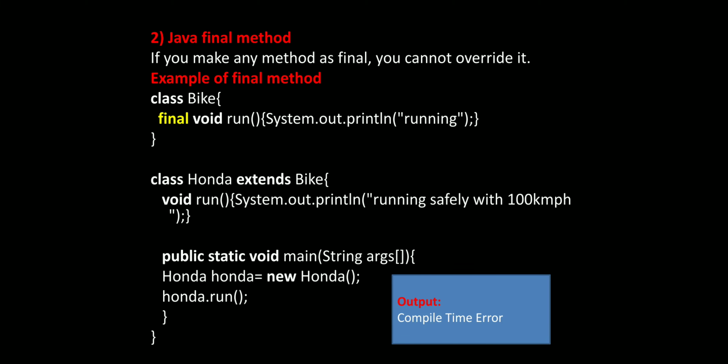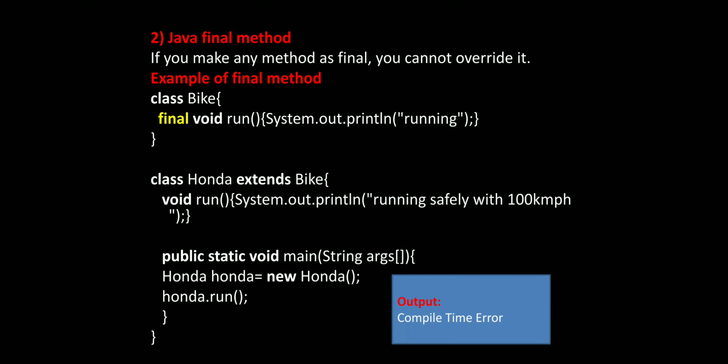Again, the first one is final variable. The second one is final method. Now we are going to discuss final method.